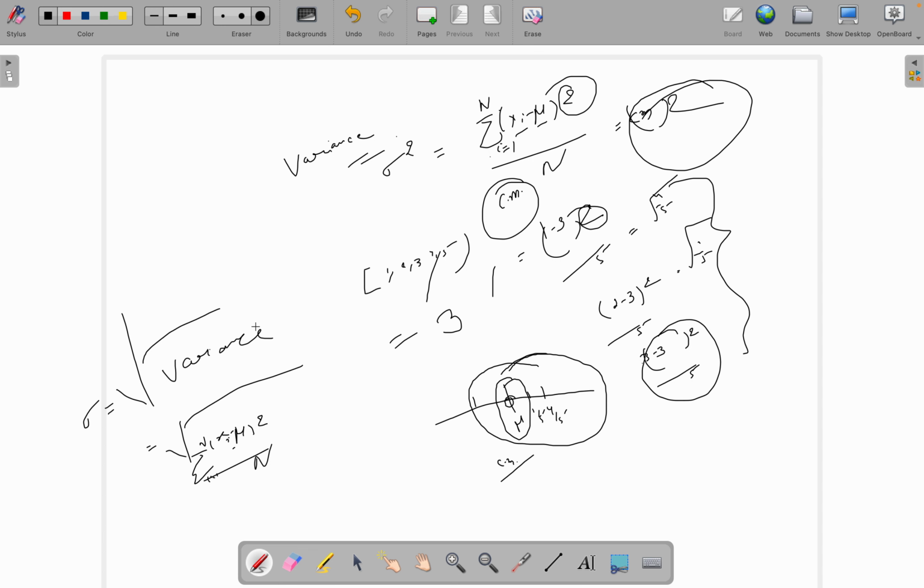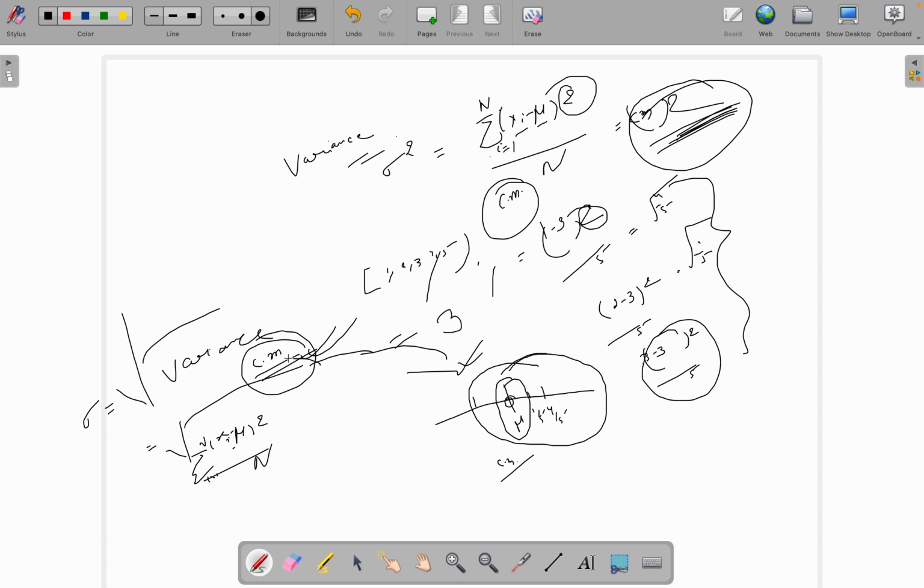The main difference between these two is that in the variance the unit of measure is squared, and in the standard deviation you get the original unit of measure. If this is centimeter, you get centimeter in the standard deviation, but in the variance you get centimeter square.